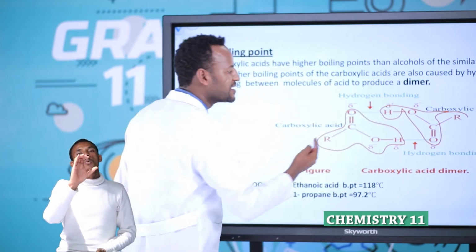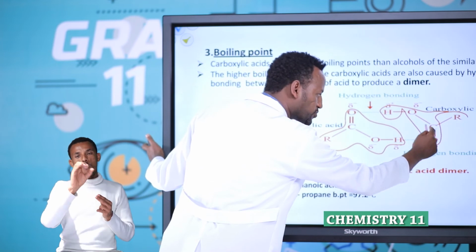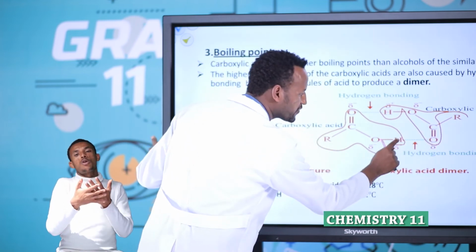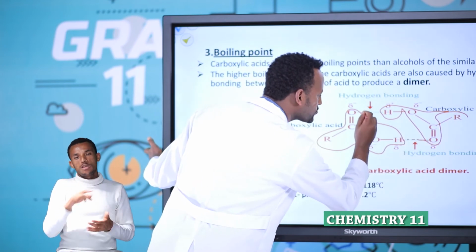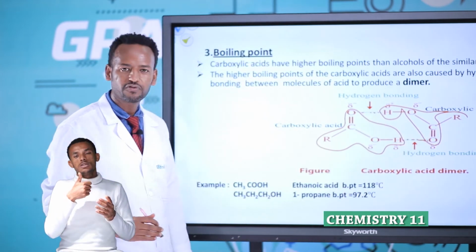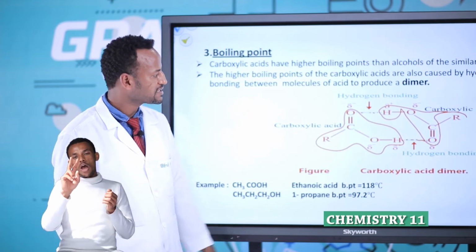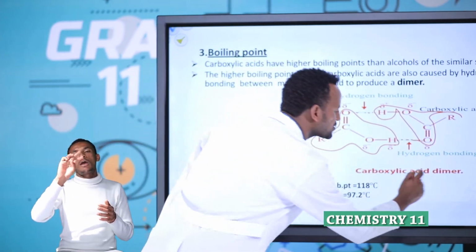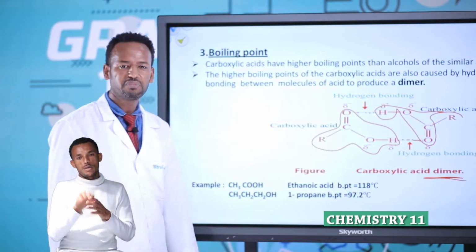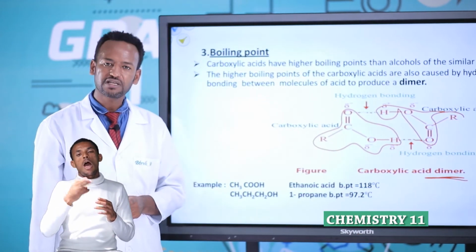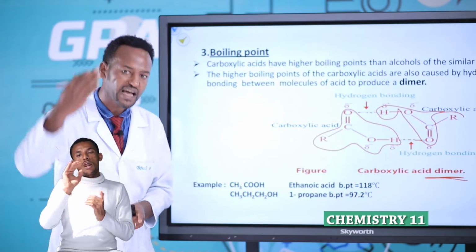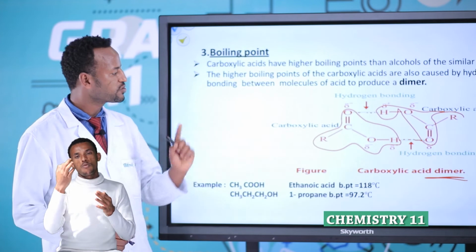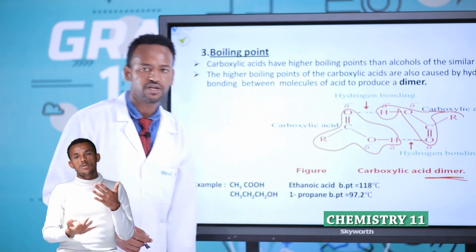Again, the carbonyl oxygen of the other carboxylic acid is attached to the hydroxyl H. This is hydrogen bonding. Therefore, carboxylic acid with carboxylic acid produces hydrogen bonding two times. Because of that, this is a carboxylic acid dimer. Because of dimer formation, carboxylic acids have a higher boiling point than alcohols of comparable molecular masses.